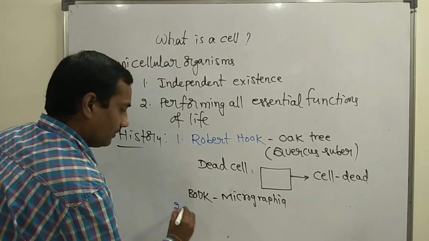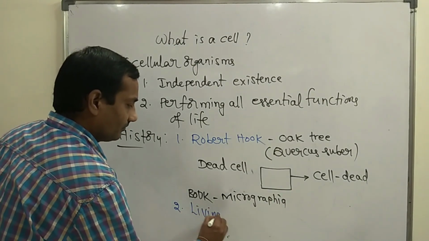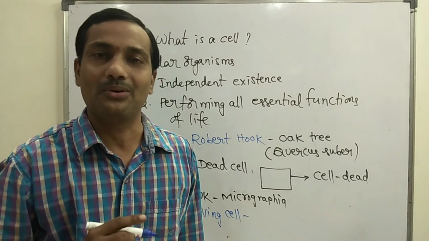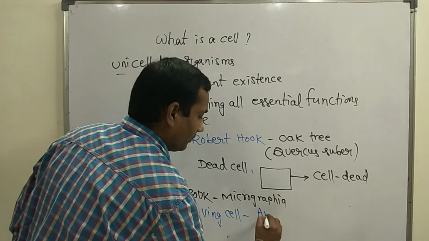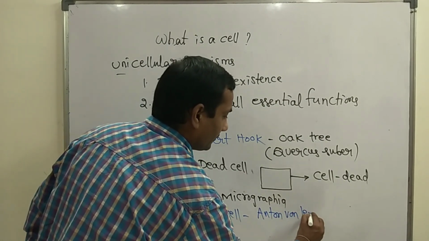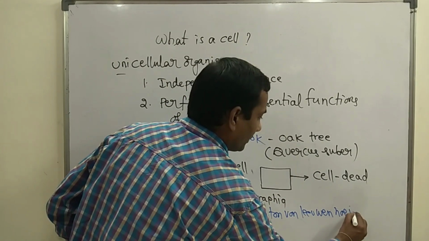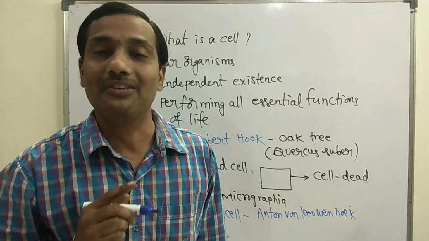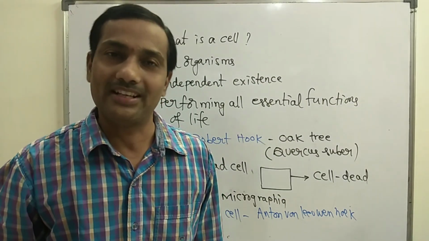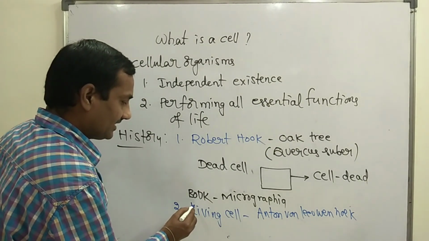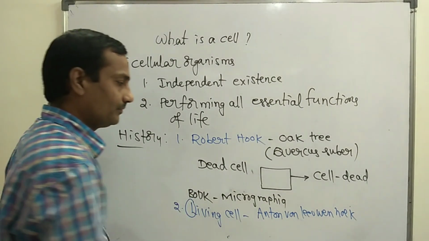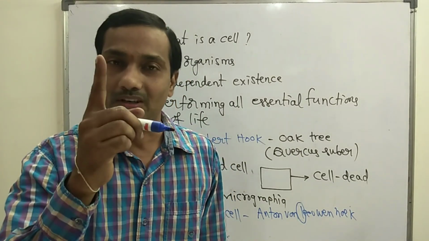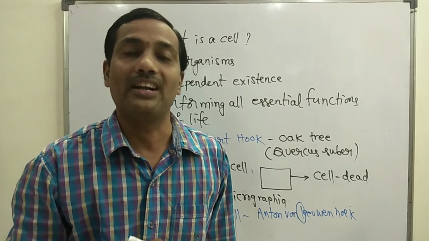Next, the living cell was identified or discovered by Anton van Leeuwenhoek. It's easy to remember from the examination point of view: living cell, the first letter is L, Leeuwenhoek, the first letter is L. So the scientist Anton van Leeuwenhoek identified the living cell.